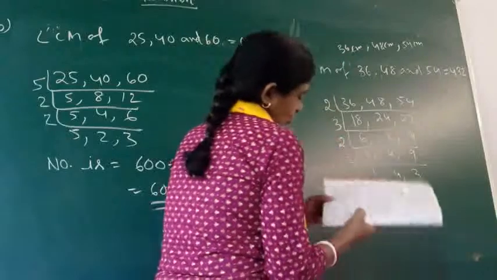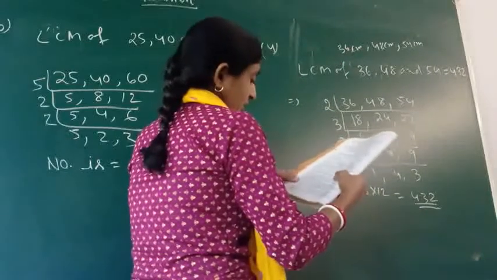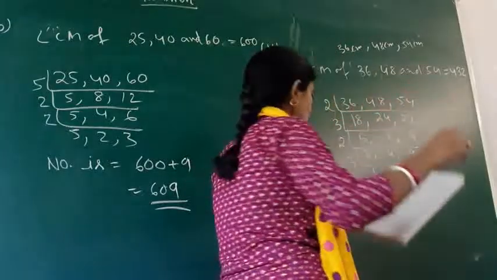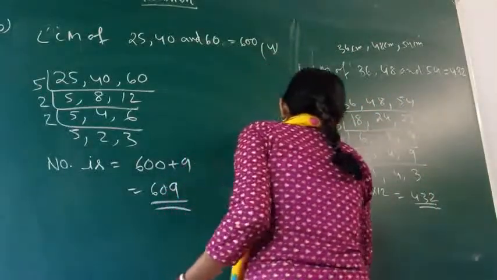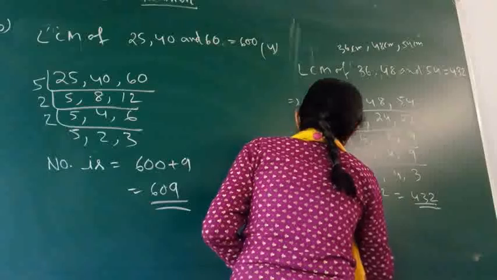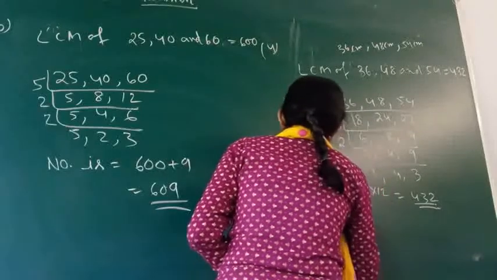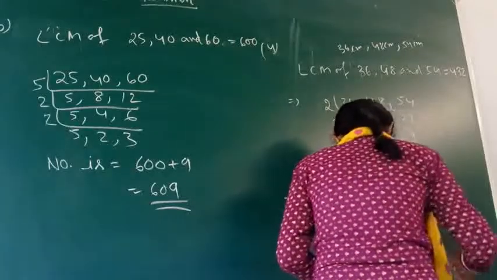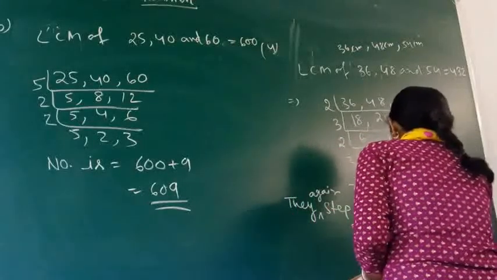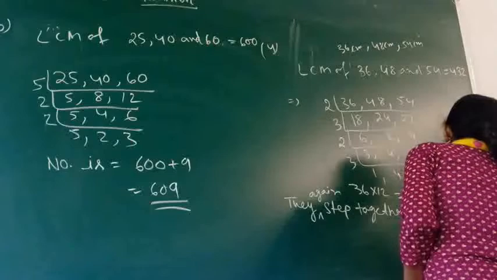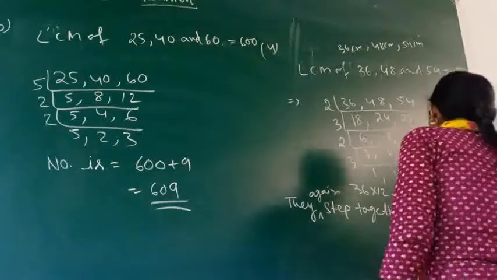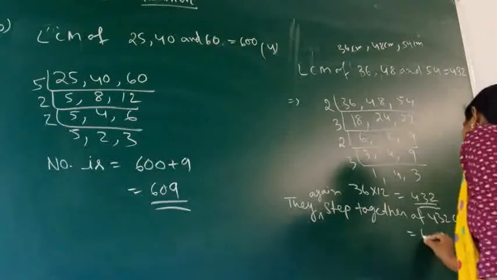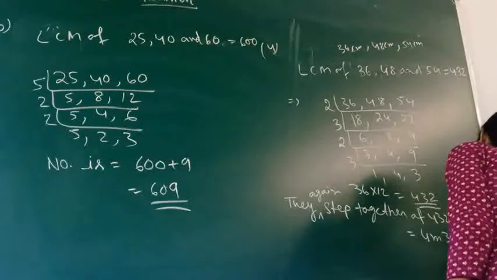So as per the question you can write here, it has been given the distance from the starting point, they will again step together. Okay, so they step together, they again step together at 432 centimeter from the starting point. If you want, as it is coming as centimeter, 432 centimeter, you can write it as 4 meter 32 centimeter.